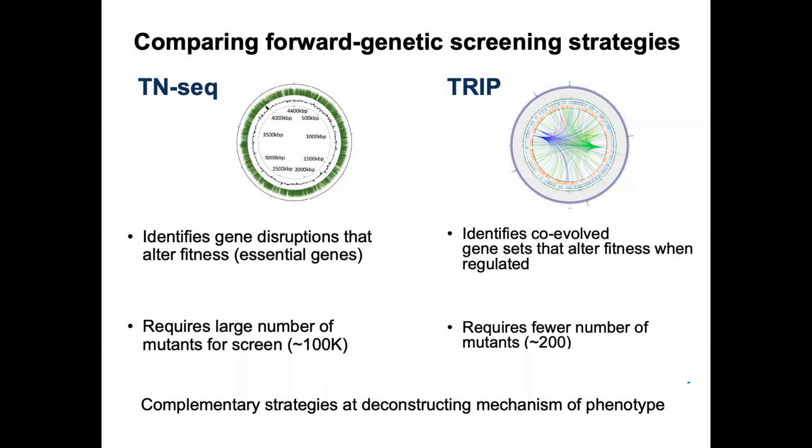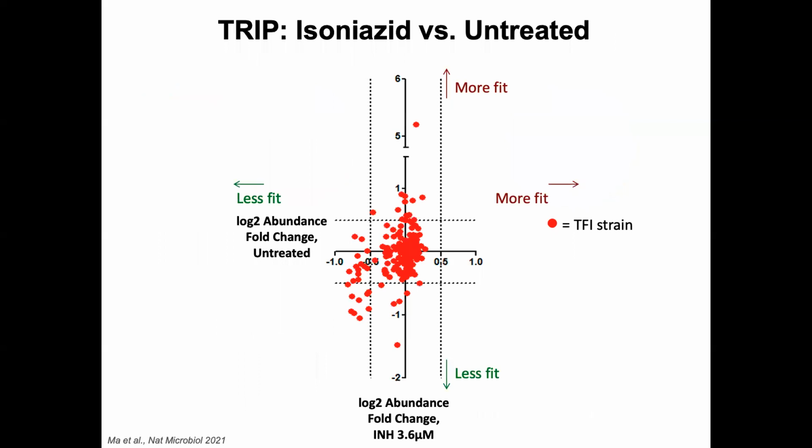In addition, the TRIP screen requires a much smaller number of strains to achieve comprehensive coverage of the regulatory network, and this enables screening in a broader range of conditions. Together, TRIP and Tn-seq represent highly complementary screening strategies for linking genes to phenotypes. In this study, we focused on quantifying the TB regulatory fitness phenotypes under log phase broth culture growing conditions and under treatment with the anti-TB drug isoniazid.